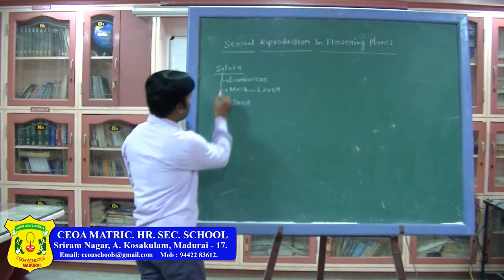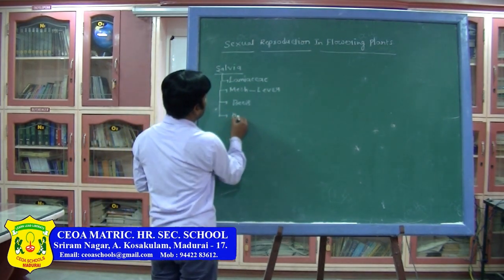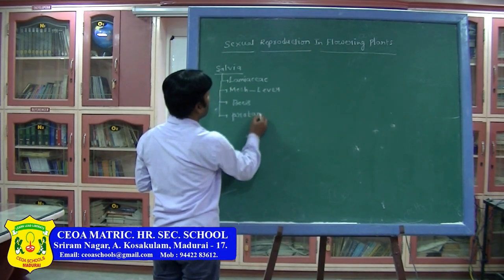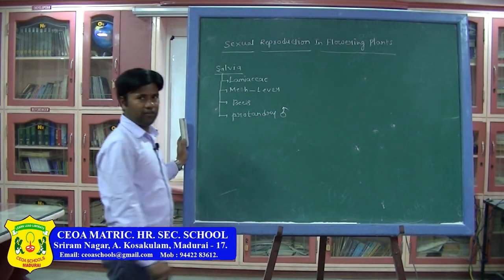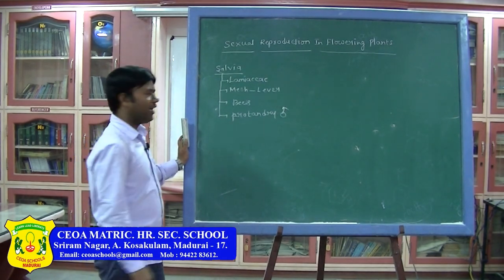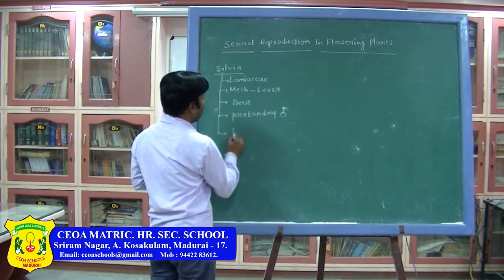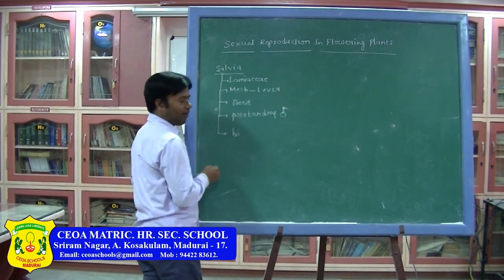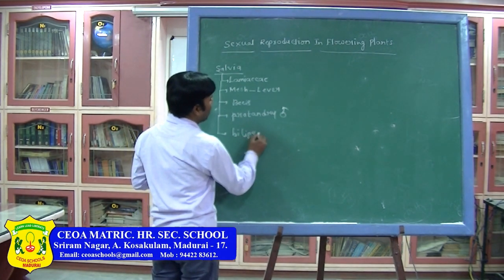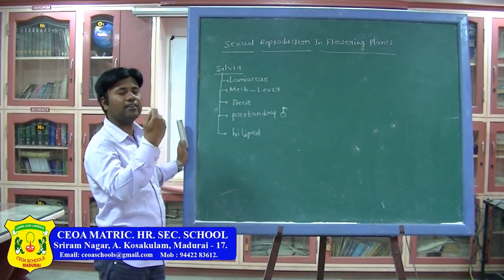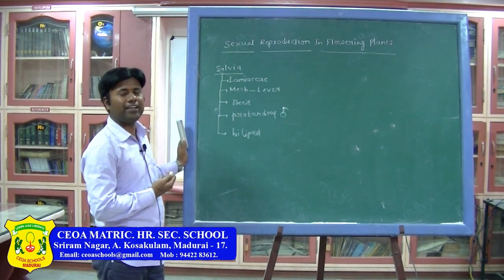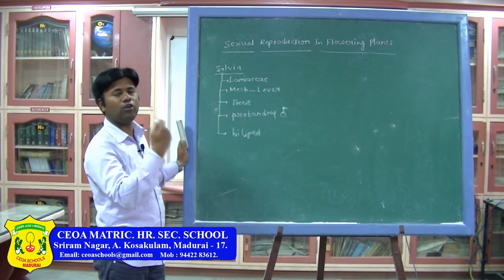Here in Salvia, the flower is protandrous, which means the male part develops first. Then it is bilipped. What is bilipped? The corolla is divided into an upper corolla and a lower corolla, the petals divided into an upper one and a lower one.